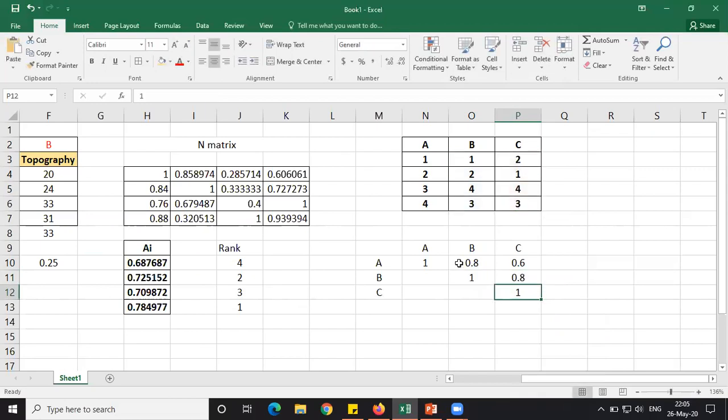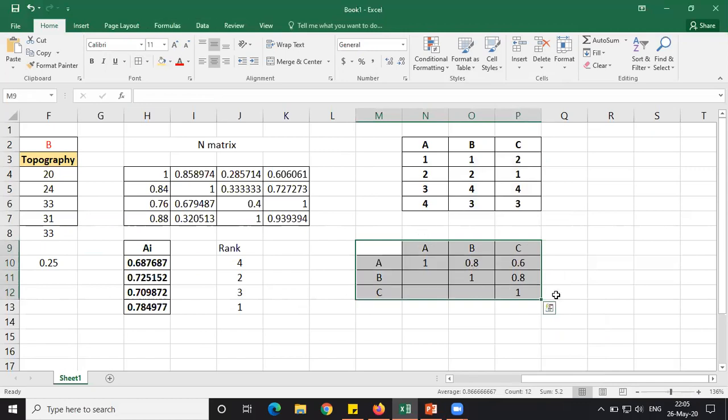Whenever the value is greater than 0.8 and near to 1, then the two methods are good. For example, if A and B give such a value, the A and B rankings are acceptable. Similarly for B and C, that ranking is acceptable.